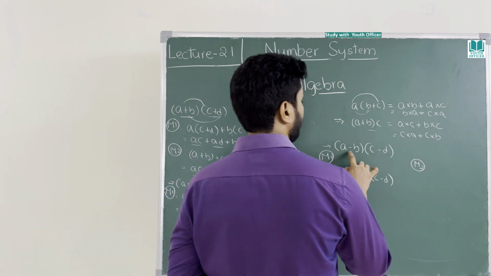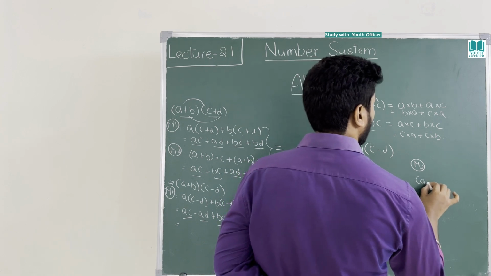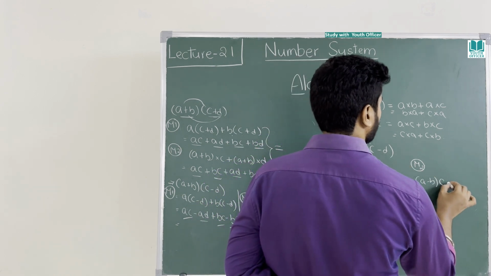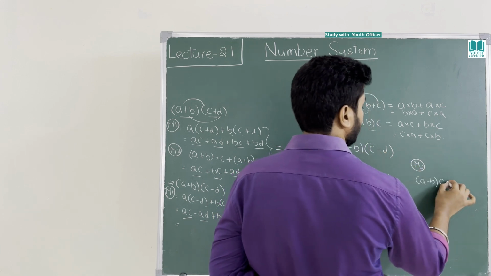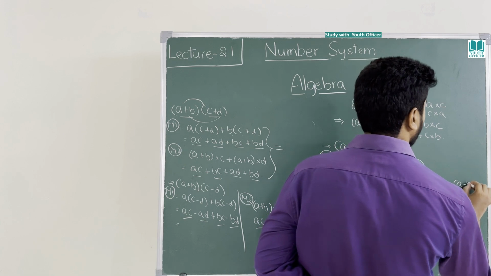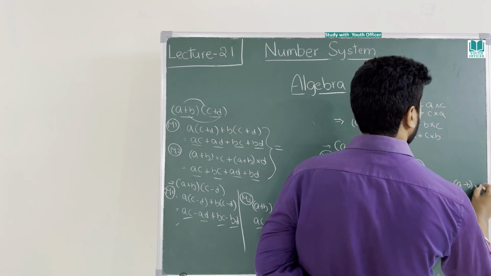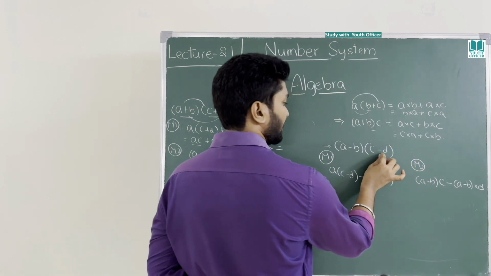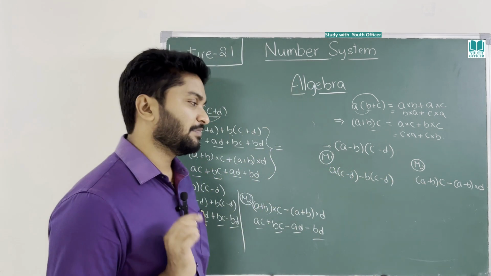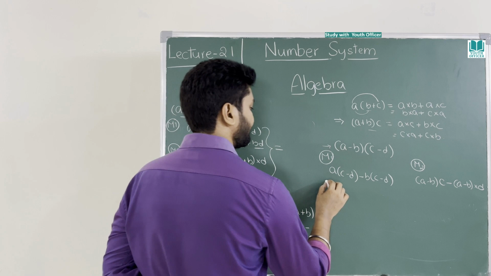Method 2, I will take A minus B as common. A minus B is common to both C minus D. Okay, into C, this minus will come here. Now again A minus B into D. Only D we will take, not minus, because we already took minus. This is why I am telling you, this may confuse you a little more.